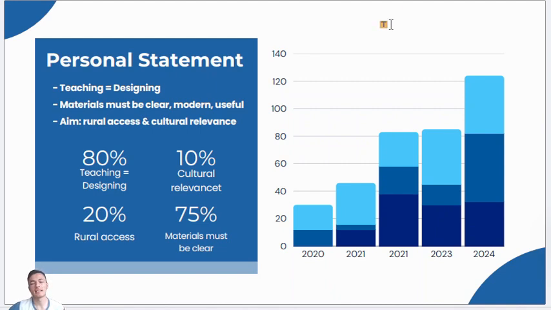Let's talk a little bit about the personal statement. You see in this graph the value of why material design is most important and valuable, and it has increased year by year, which is good. Good material design is most important during the class. As a teacher, and as a teacher in training, I have realized that material design is not a side task. It's the major responsibility of every single teacher.